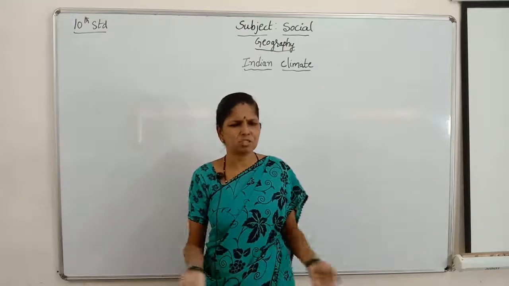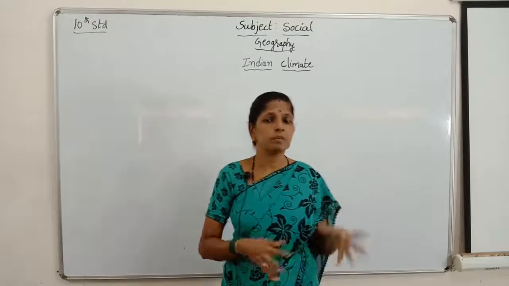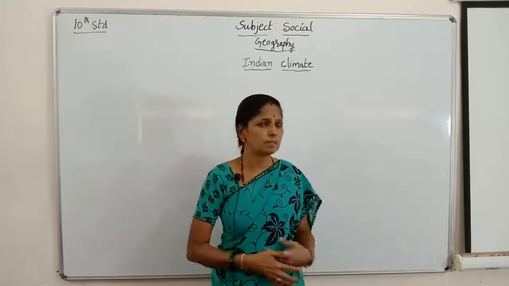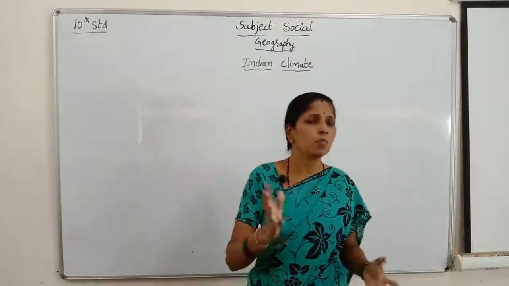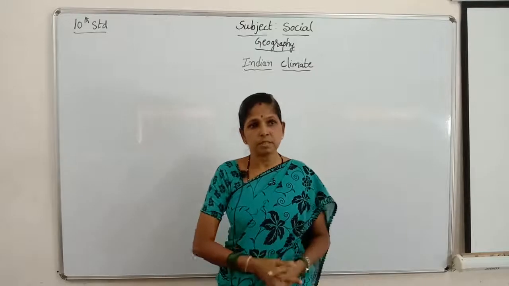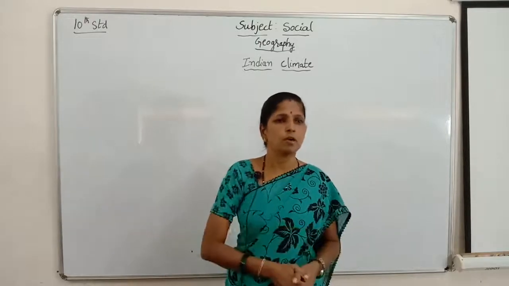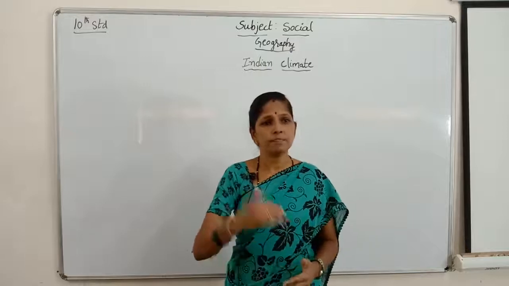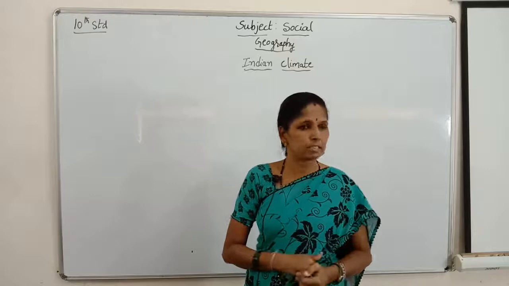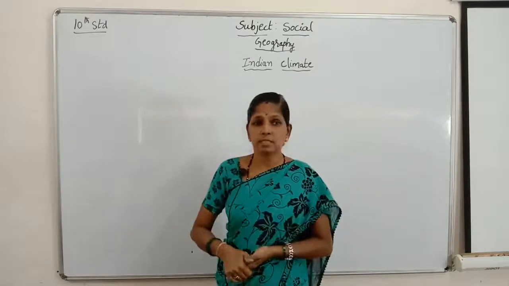In the summer season, it is very hot, especially in Bellary, where the temperature is very high. So why is the temperature very high in the summer season? During this season, the sun rays fall vertically over the northern hemisphere, whereas in the winter season the sun rays fall vertically on the southern hemisphere.